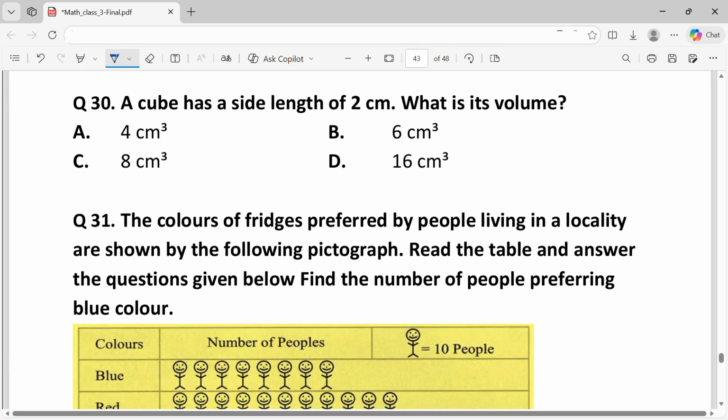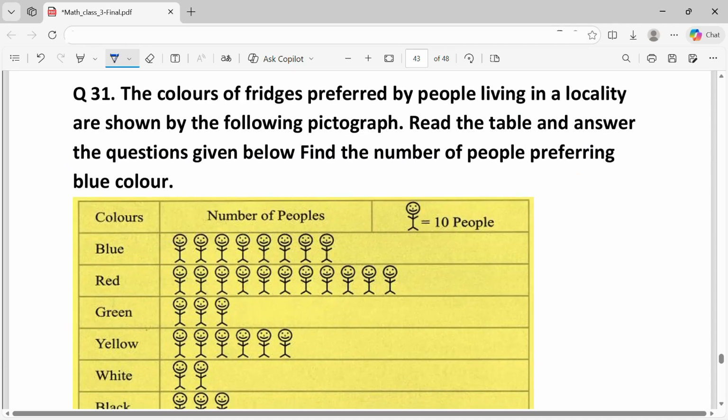Question 30. A cube has a side length of 2 centimeters. What is its volume? The volume of a cube is side cubed. That is 2 cubed. That is 2 2s are 4, 2 4s are 8. That is 8 centimeters cubed.